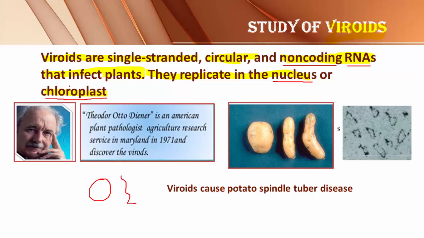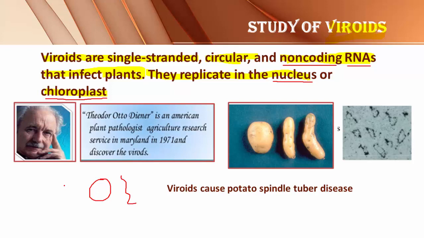What is this chloroplast? Chloroplast is a green pigment storing cell organelle, and the green pigment present in the chloroplast is called chlorophyll. The chlorophyll is necessary for photosynthesis, and chlorophyll is present inside a cell organelle called chloroplast. Therefore, the chloroplast is a site of photosynthesis.